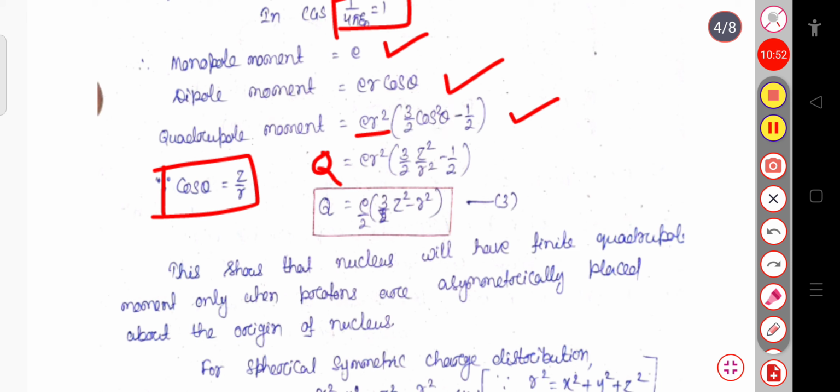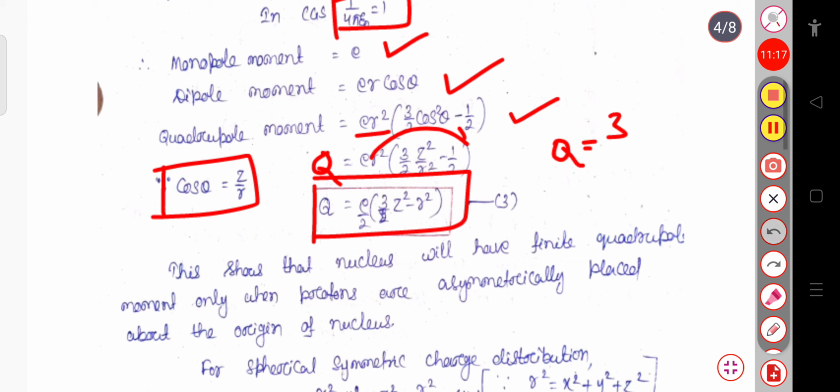Now if I take 1 by 2 common, this will be e by 2 whole into, with r square cancelled, 3z square minus, for the second term multiplying r square, r square. So this is the quadrupole moment, Q equals e by 2 whole into 3z square minus r square.